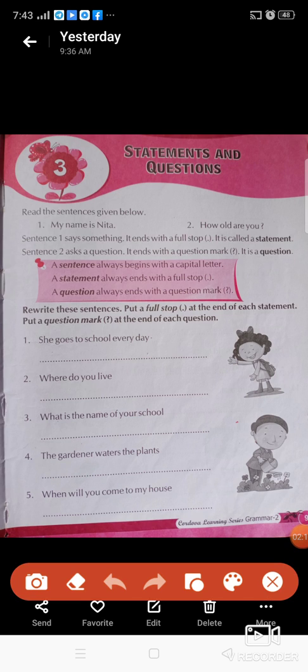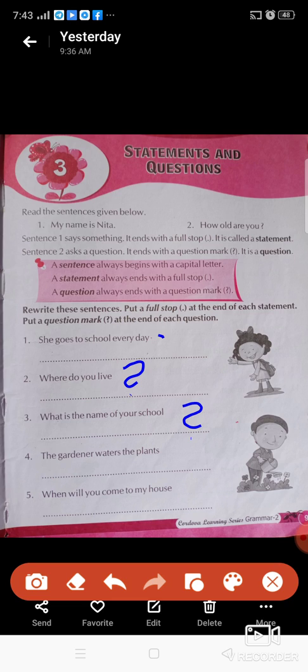So, let's mark a full stop there. And read the second one. Where do you live? Is that a statement or a question? Yes, it is a question. So, we have to add a question mark at the end. Then read the third one. What is the name of your school? It's a question, right? So we have to add a question mark at the end.